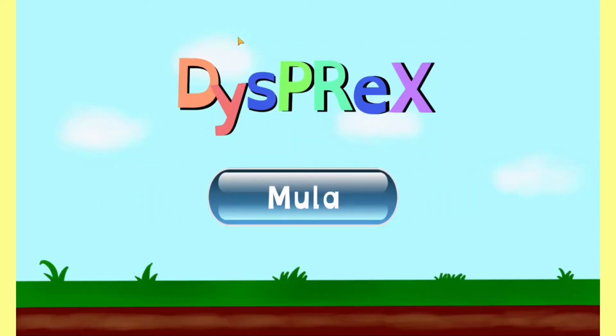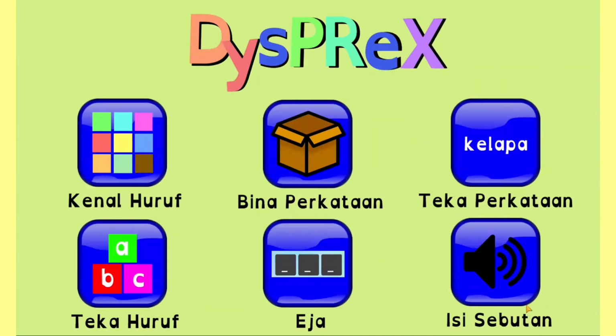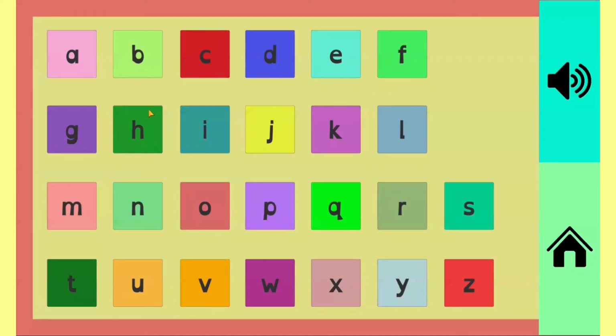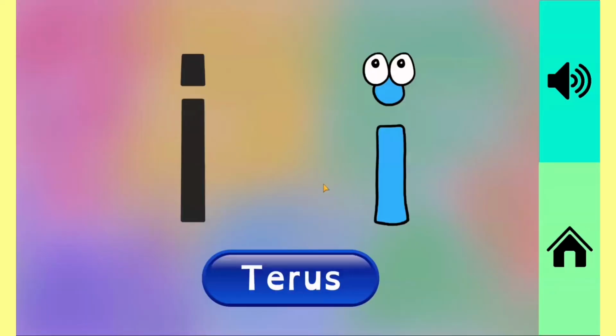When the user clicks on the game, it will show this interface, and they need to click on the mirror. They will see the gameplay modes in this game. The first one is kena huruf. Sila pilih huruf B. They will hear the instruction sound, and they need to choose it. If they choose the wrong letter, Ini adalah huruf I, the system will correct them, and they can hear again the pronunciation of I.